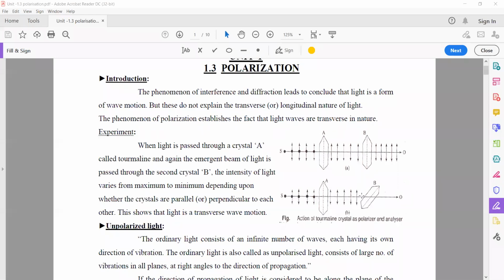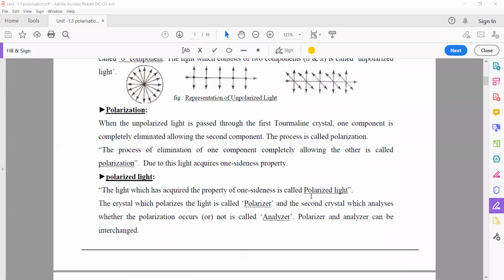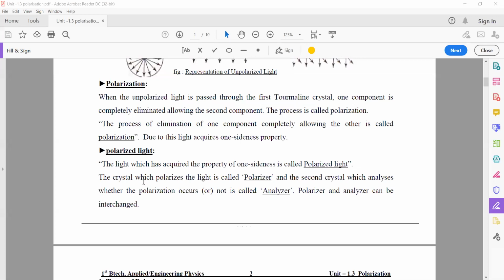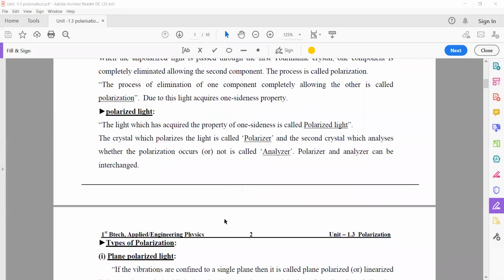So crystal B analyzes whether the light is polarized or not. So B is called the analyzer. The crystal which polarizes the light is called the polarizer, and the second crystal which analyzes whether the polarization occurs or not is called the analyzer. Here the polarizer and analyzer can be interchanged.